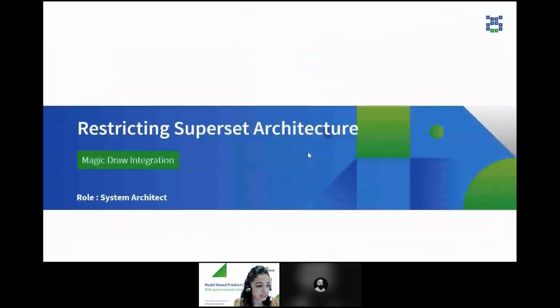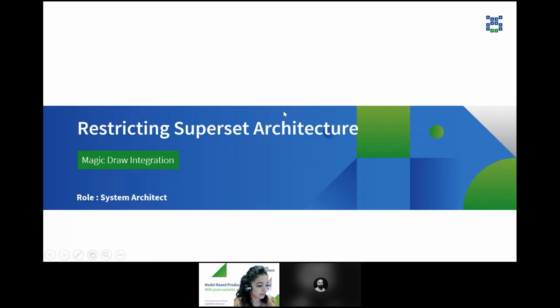Now let's move on to the Cameo Systems Modeler side. To generate a variant specific architecture out of this 150% architecture, and to actually make this work, we need to initially connect the superset architecture to the features in the feature model. For this, there are different ways of adding variation points. We will look one by one at how to add each of these variation points.